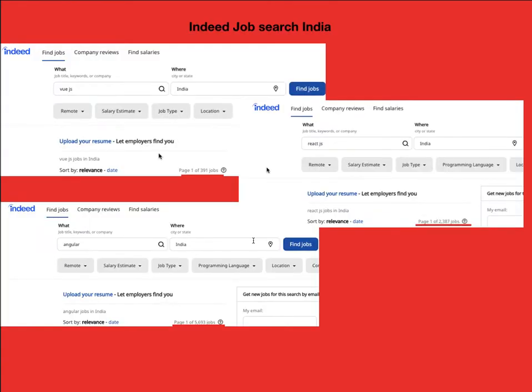Fine. Okay, so let's talk about the Indian job market. I searched Indeed for Vue.js and got around 391 jobs. Maybe there are some glitches, but 391. But you never lose hope, you can go ahead with this technology. One technology is fine, later on you can move to another technology. It is very easy. When I searched React.js, I got 2,387 jobs in the India market. Maybe the search tag is not that good, but I don't know. For Angular, we got 5,693 jobs.